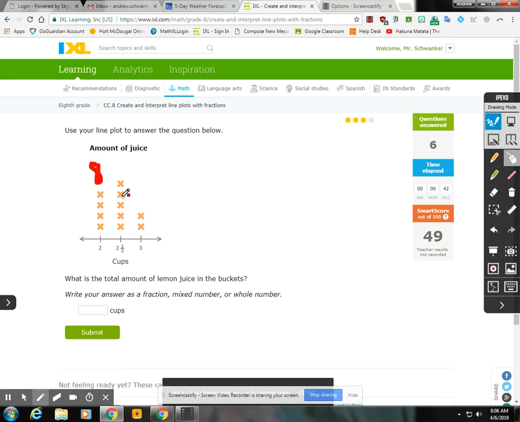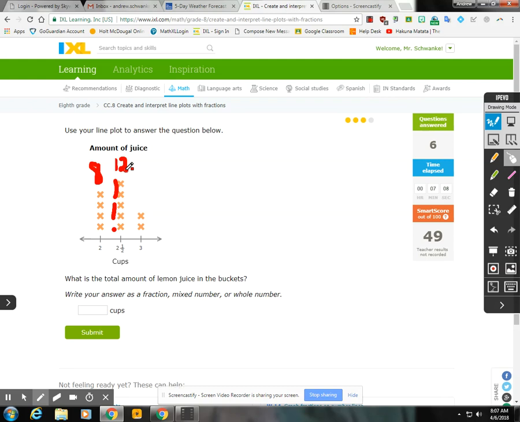And then this is 2 1/2 plus 2 1/2 plus 2 1/2 plus 2 1/2 plus 2 1/2, or 2 1/2 times 5. So 2 1/2 times 5, well, that would be like $2.50 times 5. So 2 1/2 plus 2 1/2 is 5. And then, so these two make 5. These two make 5. And then we have another 2 1/2. So this is 10 plus 2 1/2 is 12 1/2.